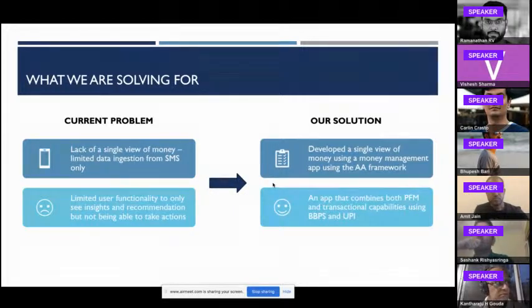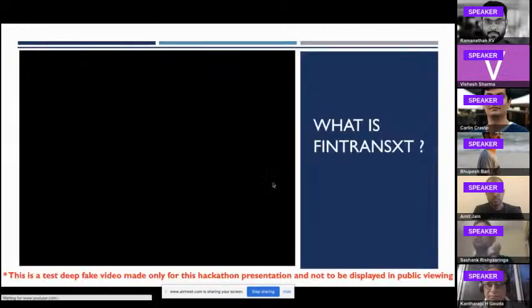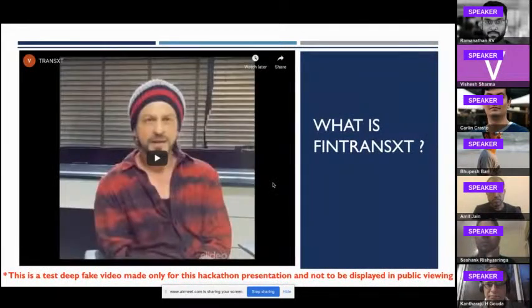The way we thought about addressing this problem was to get the three pillars of the India stack under one hood. That is namely your account aggregator, your Bharat Bill Pay, and UPI. So not only do you now see your insights and recommendations, but you actually are able to process transactions and take actions on those insights. So now let's hear from someone we all know very well what exactly FinTransXT is.